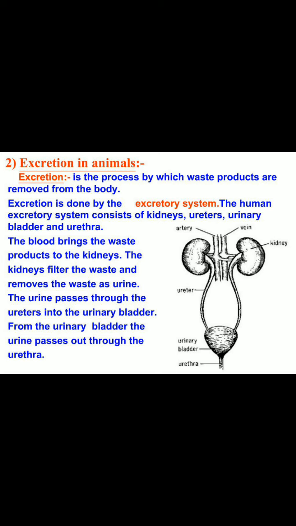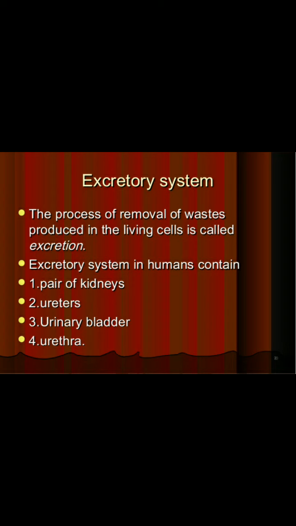The blood brings the waste products to the kidneys. The kidneys filter the waste and remove it as urine. The urine passes through the ureters into the urinary bladder. From the urinary bladder, the urine passes out through the urethra. So this is the process of the excretory system. The process of removal of waste produced in the living cell is called excretion. The excretory system in humans contains a pair of kidneys, ureters, urinary bladder and urethra.